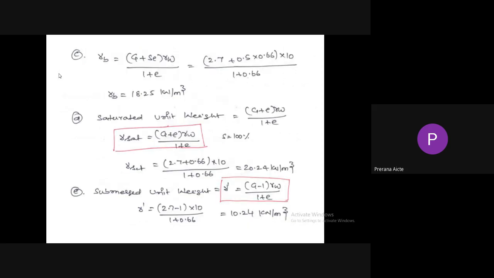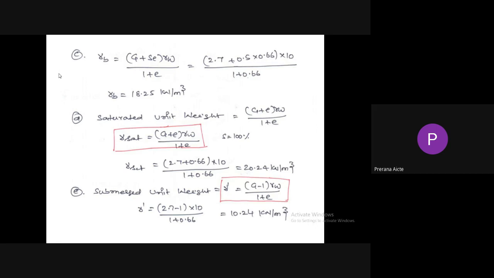Next, gamma b equals, we have the formula, (G plus S e) into gamma w by 1 plus e. So 2.7 plus degree of saturation 0.5 times void ratio 0.66, times unit weight of water taken as 10, divided by 1 plus e value 0.66. So gamma b equals 18.25 kilonewton per meter cube.